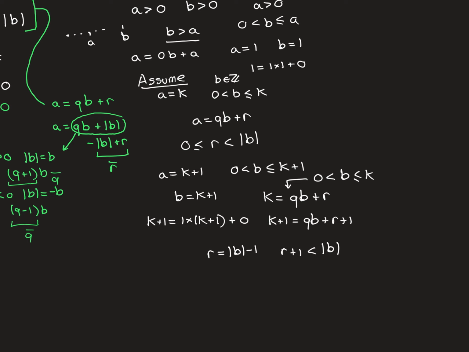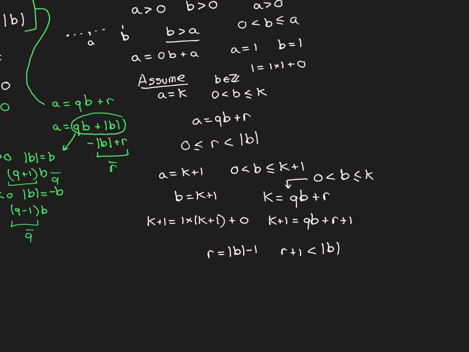So it works overall. Let me just explain this again because this is really crucial. The inductive step that we've made here is we've assumed that for a equal to some integer k, it is true that whatever b you pick within this range, so greater than 0, less than or equal to k, Euclidean division works. We are then trying to prove that for the bigger integer, a equal to k plus 1, for its slightly bigger range now, from b greater than 0 to less than or equal to k plus 1, Euclidean division again works. And if we've done that, then we'll have the inductive step.